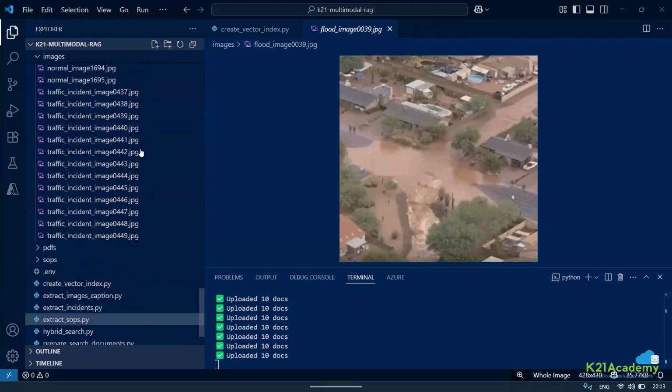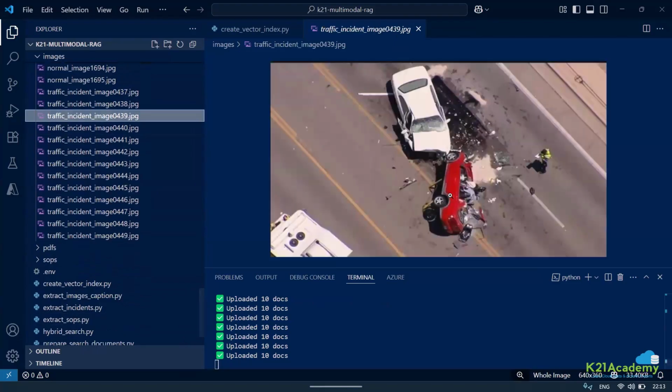Where is the traffic? This is the image. So right now this is getting empty. I don't know. It is not able to read GPT-4, maybe some issue. Okay, so right now everything is done. Two images were not being read.